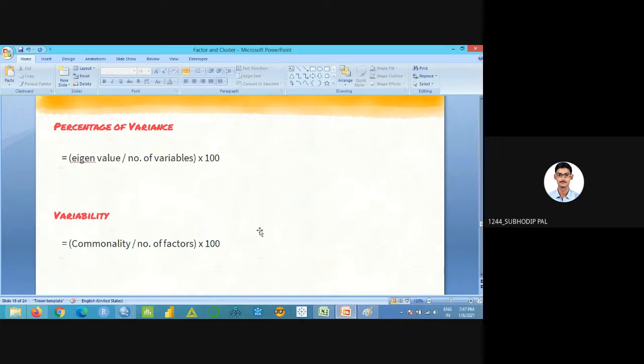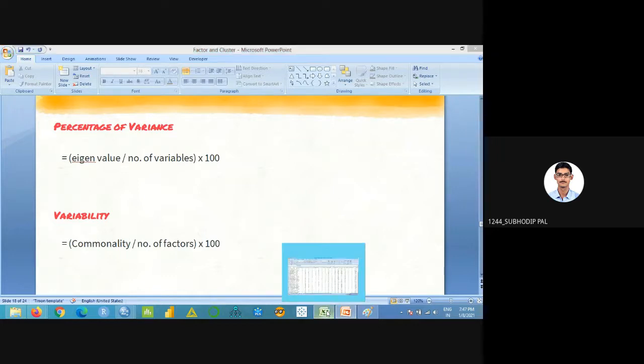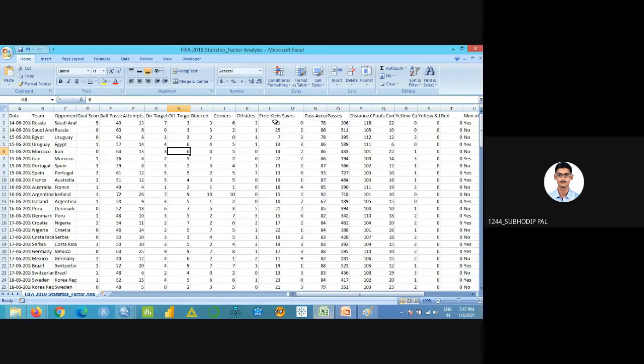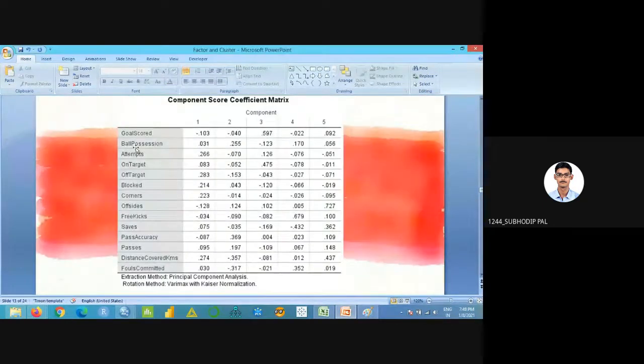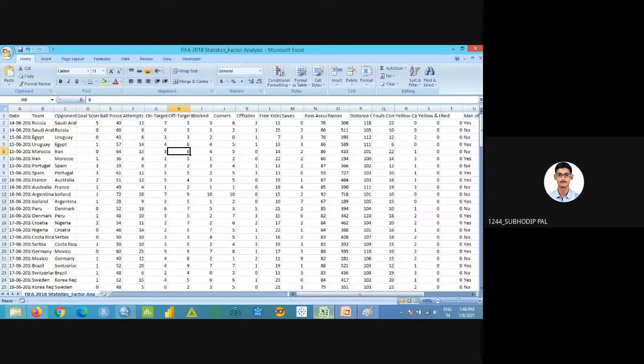So we'll go to the Excel sheet. You all have that Excel sheet right now. This is the output of this particular Excel sheet. This is FIFA 2018 data.